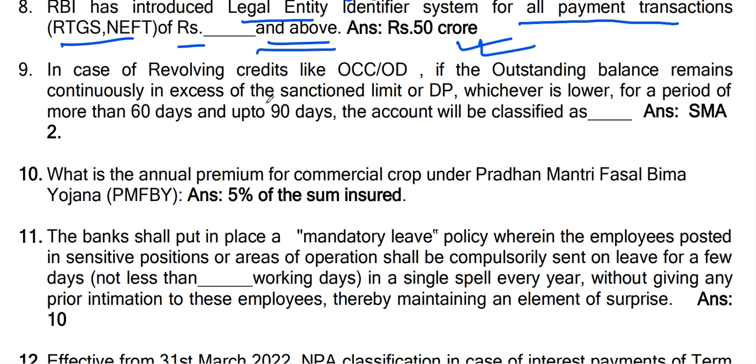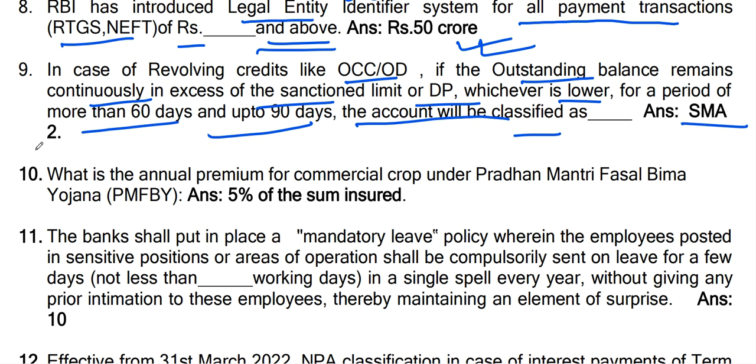In case of revolving credit like OCC or OD, if the outstanding balance remains continuously in excess of the sanction limit or DP, whichever is lower, for a period of more than 60 days and up to 90 days, the account will be classified as SMA2.